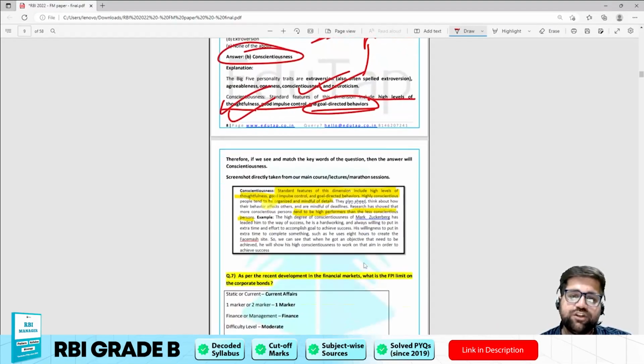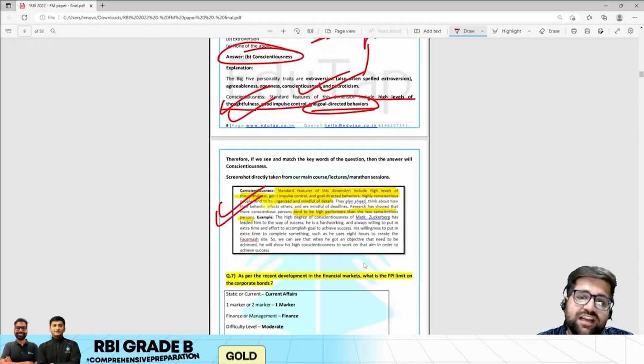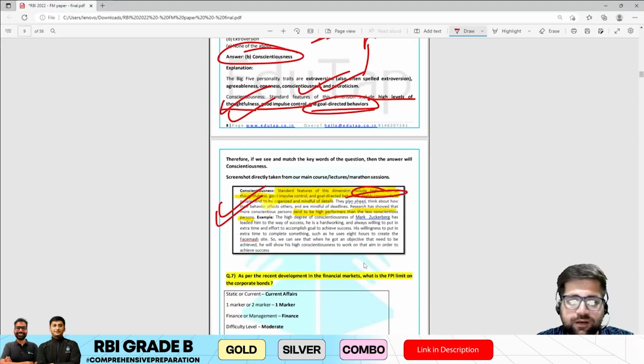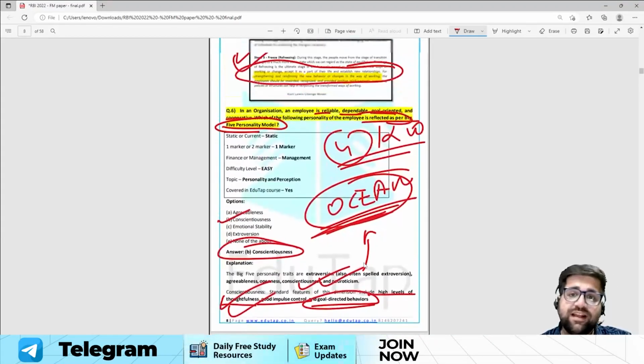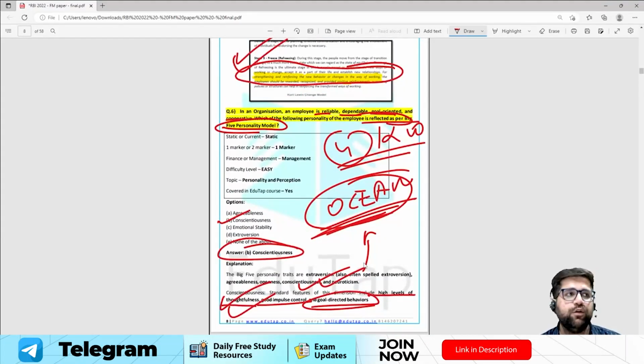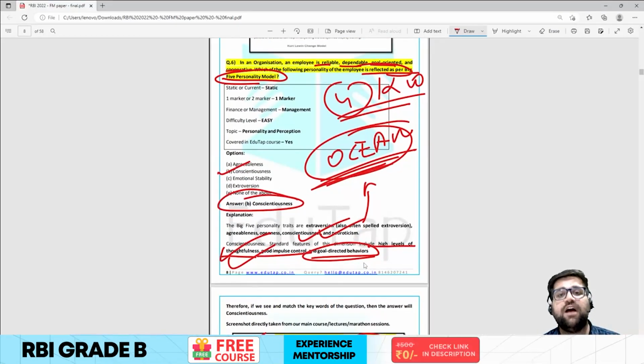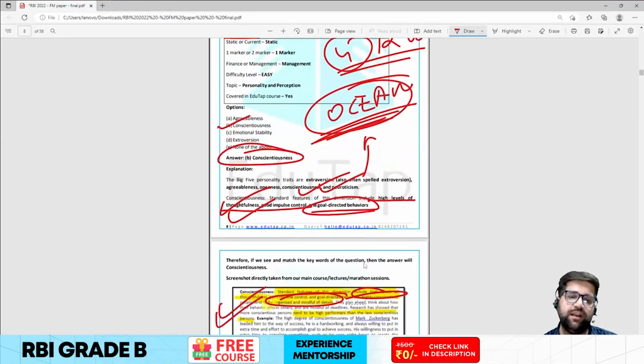This is the screenshot which has been directly taken from your notes, and which clearly says that highly conscientious people are organized, they are mindful of the detail, they are also goal oriented, and they also have a particular quality of being dependable. So you will have to understand and mark your answers accordingly.